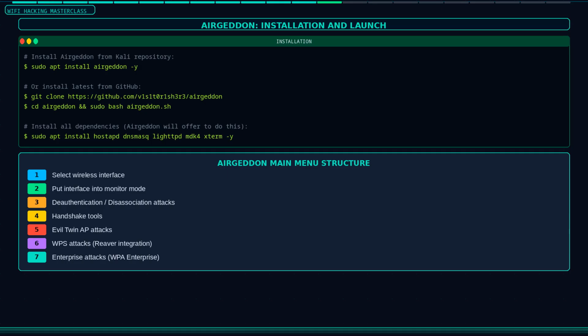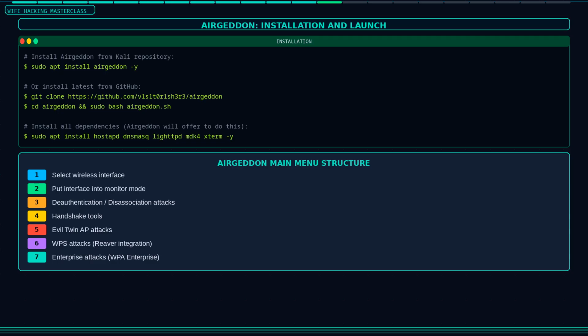Airgeddon is a comprehensive bash framework that automates Wi-Fi attacks, including the Evil Twin captive portal workflow. Install it in Kali with sudo apt install airgeddon, or clone it from GitHub with git clone followed by the Airgeddon repository URL. Launch it with sudo bash airgeddon.sh. When it starts, it performs dependency checks and tells you if anything is missing.